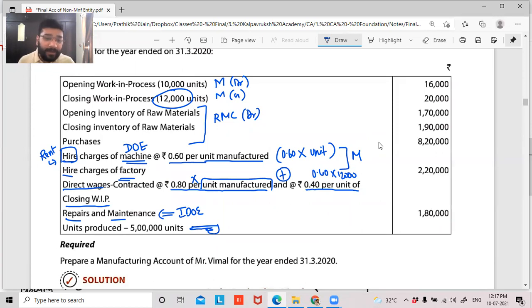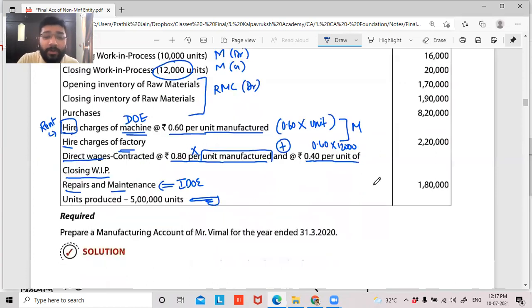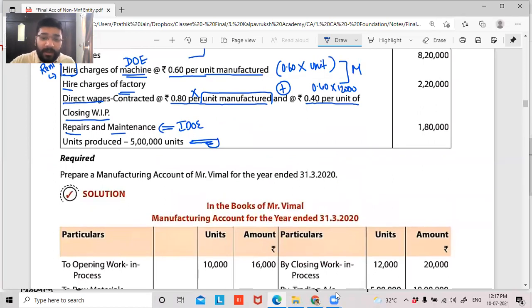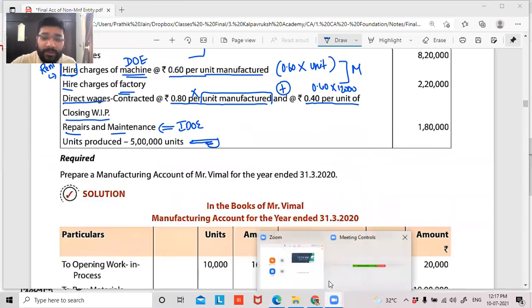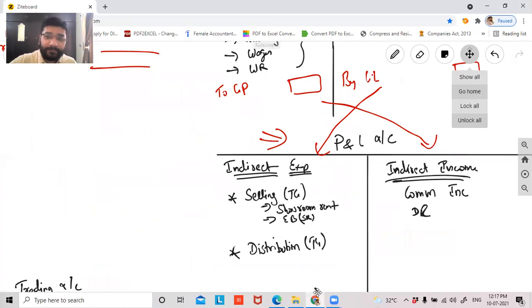Units produced is 5 lakh, guys. They've asked us to prepare a manufacturing account of Mr. Vimal for the year ended 31st March 2020. So in the books of Mr. Vimal, manufacturing account for the year ended 31st March 2020. Let's do it, guys.